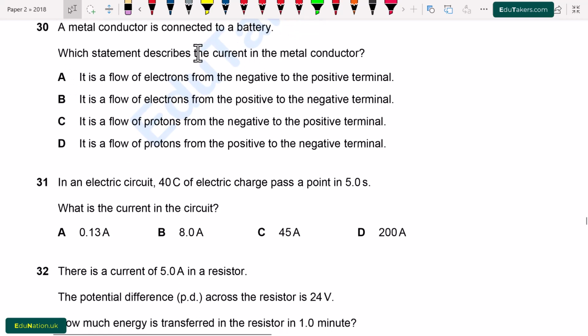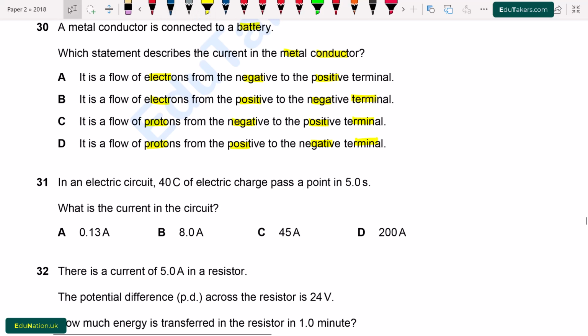Question number 30. A metal conductor is connected to a battery. Which statement describes the current in the metal conductor? Option A. It is the flow of electrons from the negative to the positive terminal. B. It is the flow of electrons from the positive to the negative terminal. C. It is the flow of the protons from the negative to positive terminal. D. It is the flow of the protons from the positive to negative terminal.